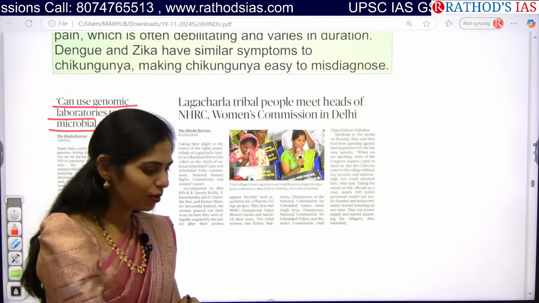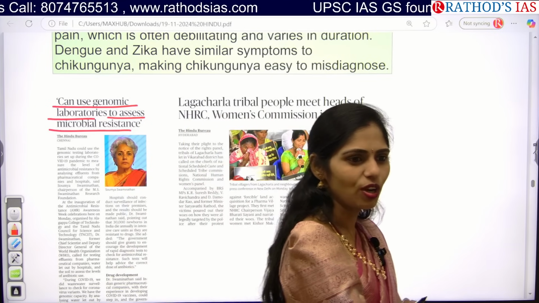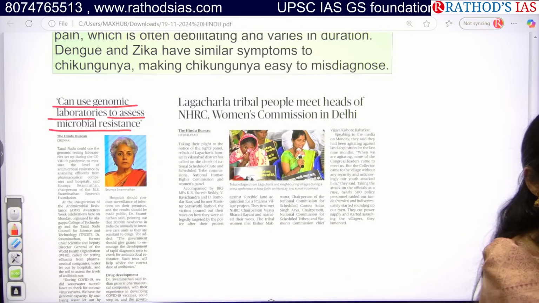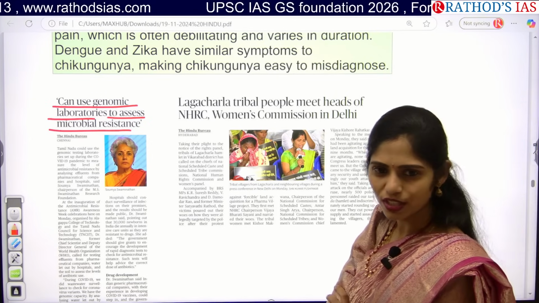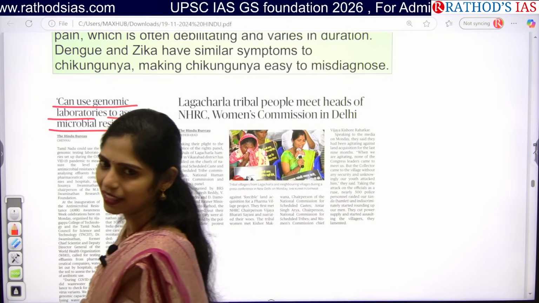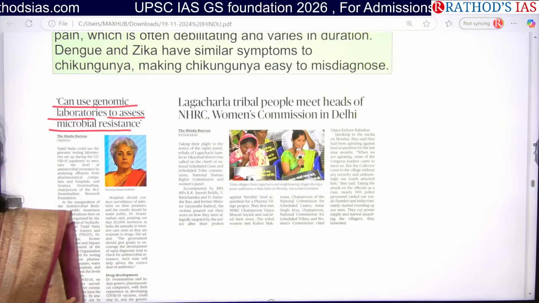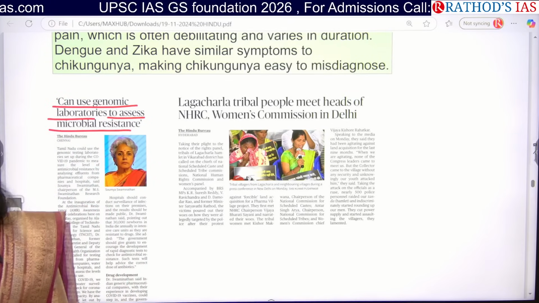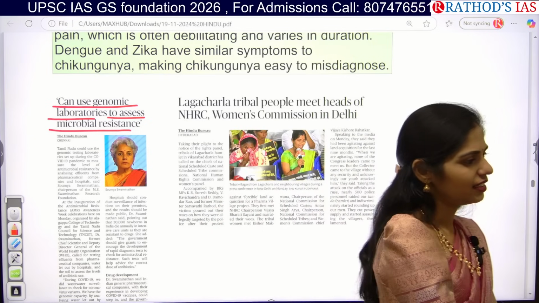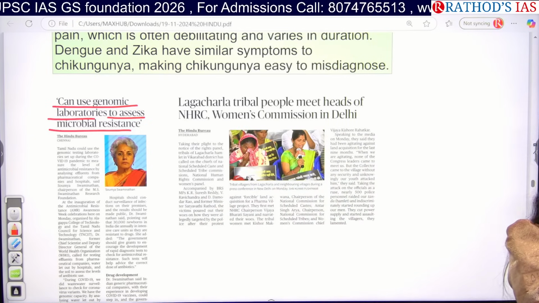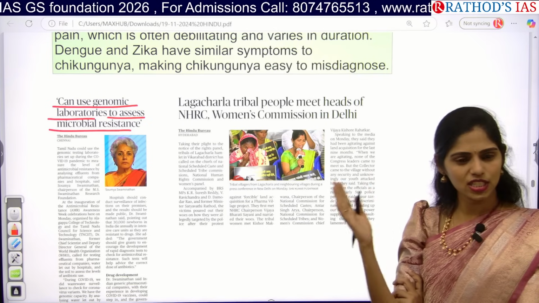So why do we need to read about these microorganisms? Because they are disease-causing organisms. For example, TB is caused by bacteria, that is Mycobacterium tuberculosis. Cholera is caused by bacteria, that is Vibrio cholerae. Dengue, Zika virus, Nipah are caused by virus. And recently, the brain-eating amoeba is in the news. That is causing disease in your brain.